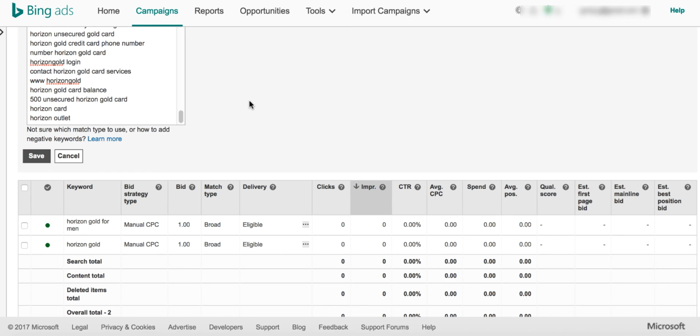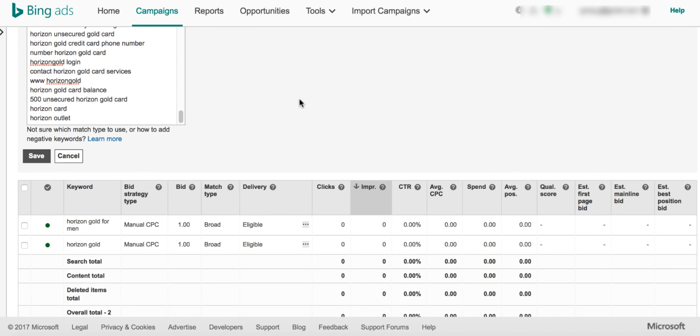So you can use those for optimization purposes at a later time. But please understand that you might lose more money because you might not be having a targeted visitor there. I mean, someone might be searching for what are the reviews of Horizon Gold, and you might get your ad shown up there, and someone might click on it. At that time, the visitor might not be ready to get converted because he is trying to understand what Horizon Gold is. So in such cases, you would lose money because the person is not ready to actually get converted.